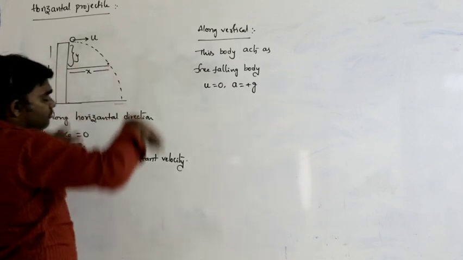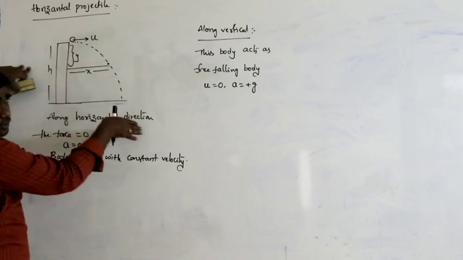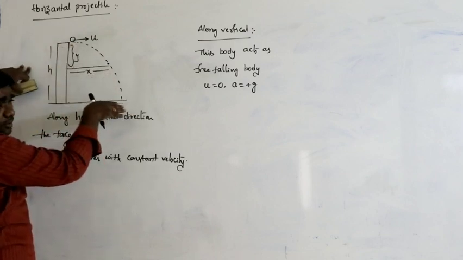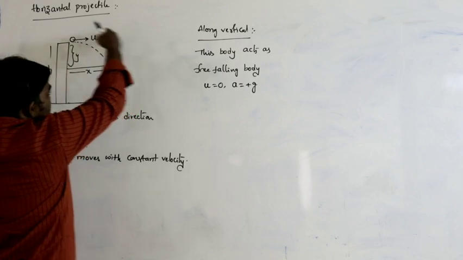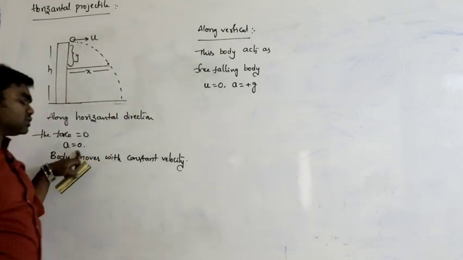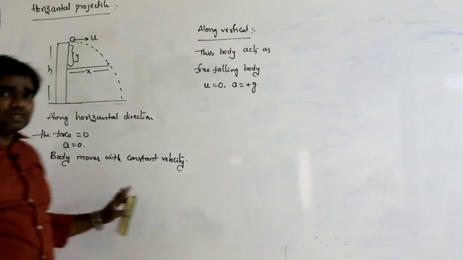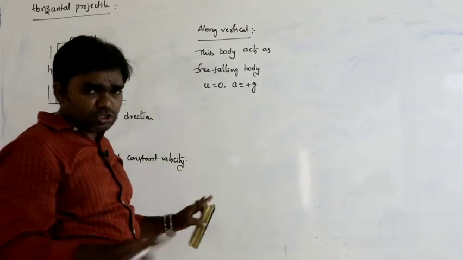Along horizontal and along vertical, see here, the body moves like this. This is the path followed by the body, which means it has horizontal as well as vertical motion. Along horizontal direction, force acting on the body is 0. That's why acceleration is 0, so the body moves with constant velocity. There is no change in the velocity.